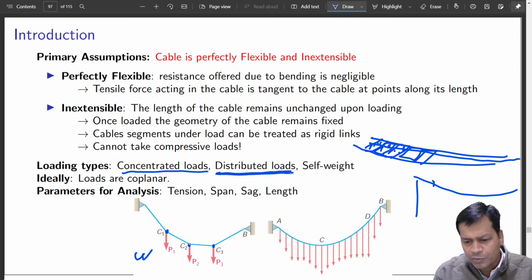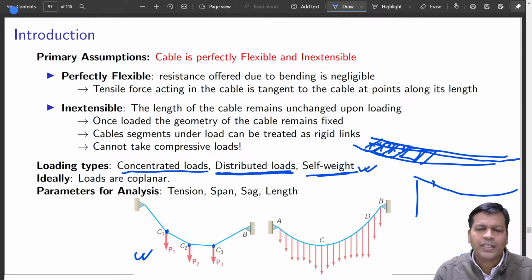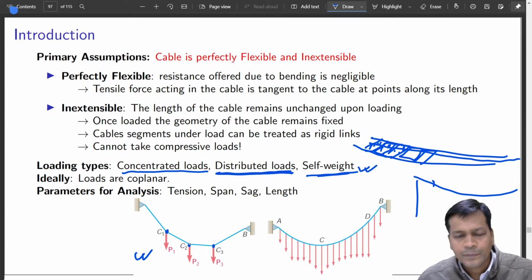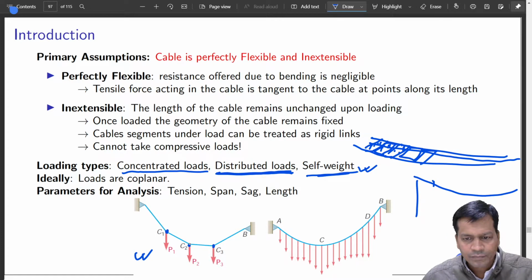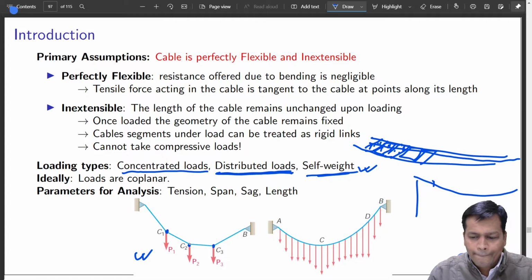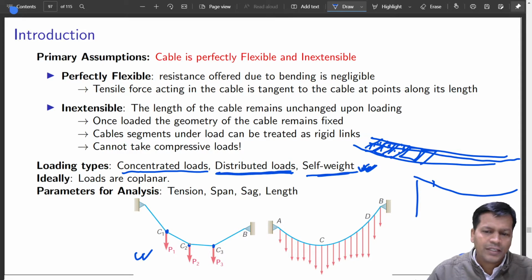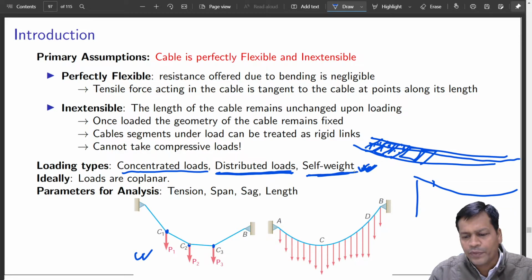It can be a distributed load in a different manner. It may have an equation. It is due to self weight also. If it is a uniformly distributed load, it is mostly due to self weight. Not always, not always. We'll see in those cases how it varies. We'll derive that also. In case of electrical lines, it is mostly due to the self weight.